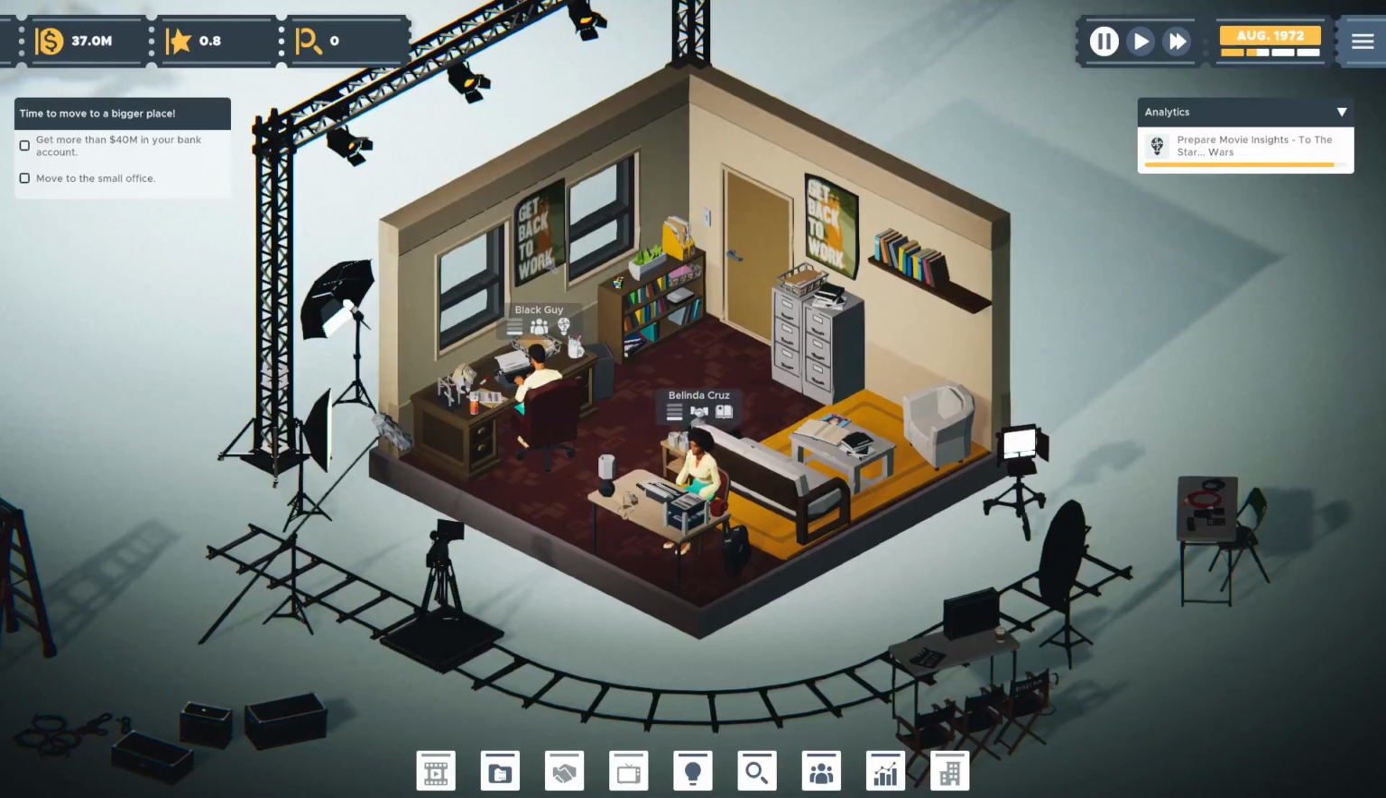So we had just created the Star Wars. It was successful, right? Moderately successful. And we had our new objectives set up here, right? So get 40 mil or more than 40 mil in the bank and move to a small office. And so we look right here, we have 37 million in cash.